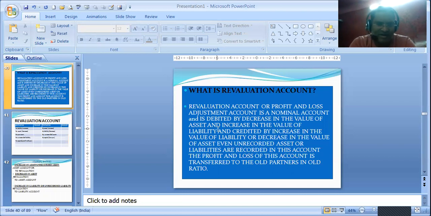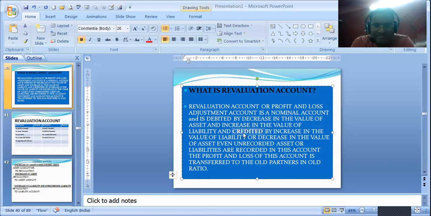If it is debited by the decrease in the value of assets, then an increase in the value of liability will also debit it. Suppose my creditors value has increased, so I have to further credit creditors. So what do I have to debit? I have to debit revaluation. So what is written over here is: debited by decrease in the value of assets and increase in the value of liability, and credited by increase in the value of assets or decrease in the value of liability.